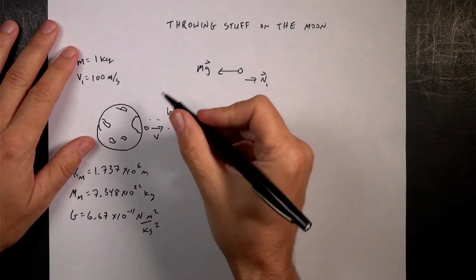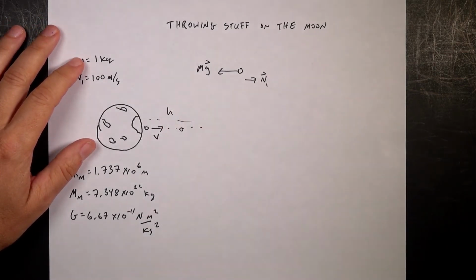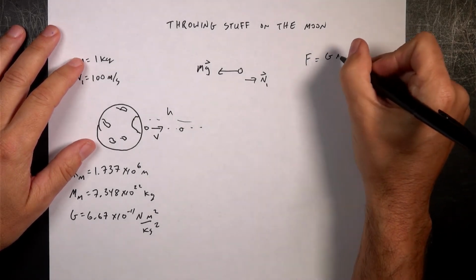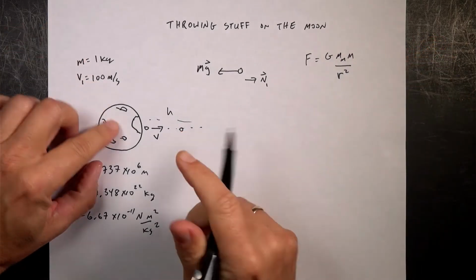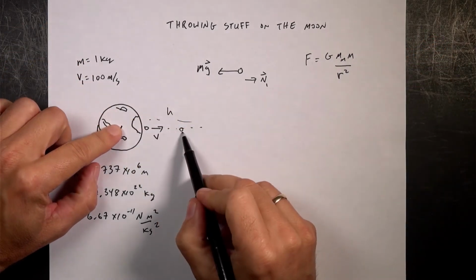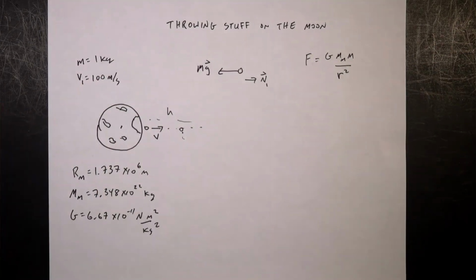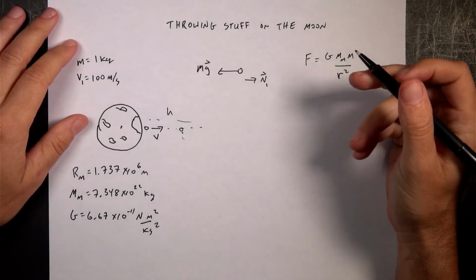But the problem is that as this mass moves further away, the gravitational force changes, right? The real gravitational force, the magnitude, looks like this: G m of the moon, m over r squared. So as r, the distance from the center to here, increases, the gravitational force decreases, so the acceleration changes. So you have a problem here, that this is a difficult situation because it's a non-constant force. Now, there is a way to deal with that, and there's more than one way.